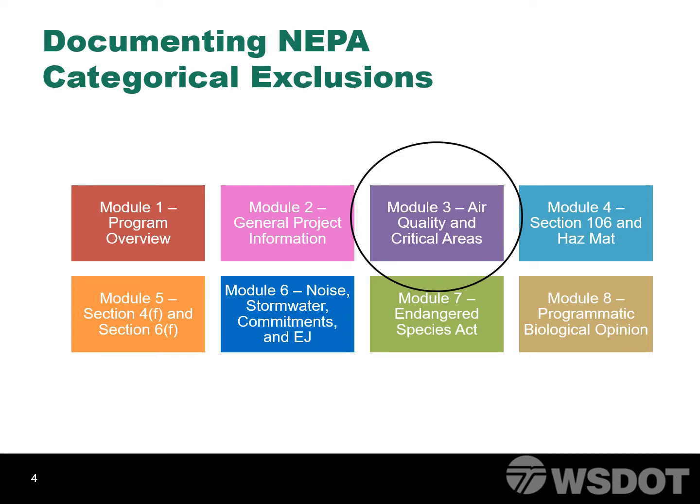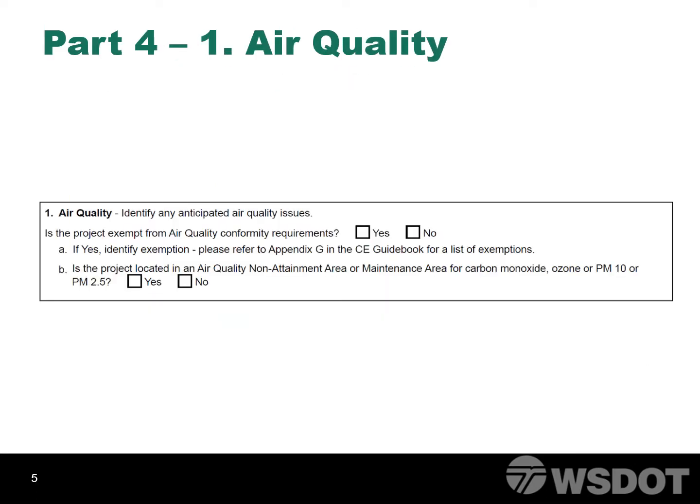This module will cover the topics of air quality and critical areas that are located on the CE form. You may find it helpful to follow along with the CE form, which is available on the Local Programs Environmental Services website. There are multiple modules hosted on our website, so be sure to watch them all. Part 4, Number 1 addresses air quality.